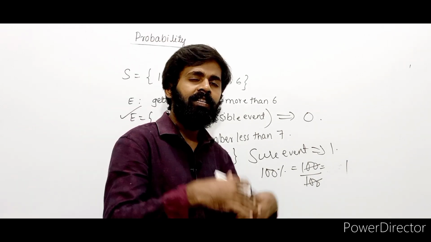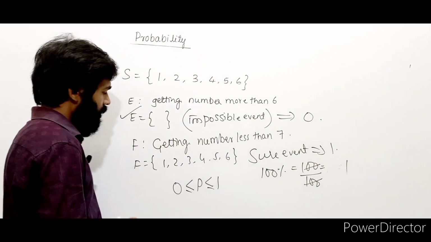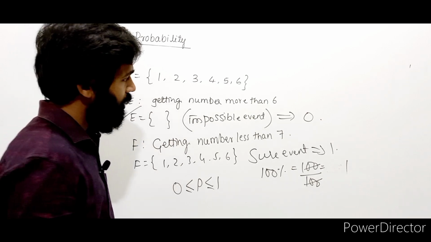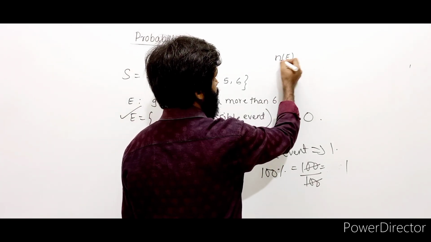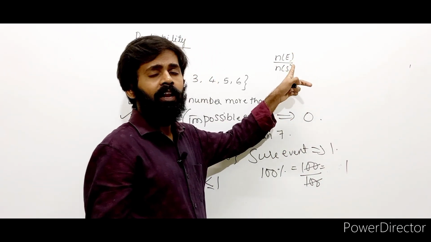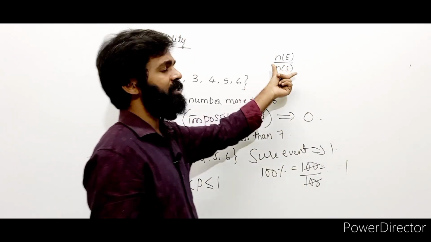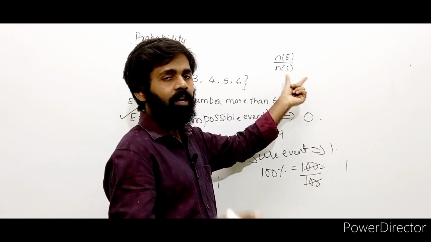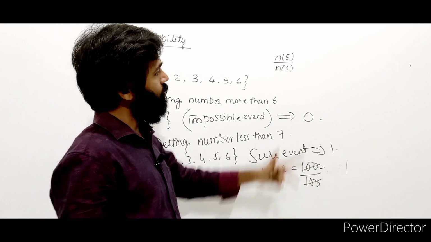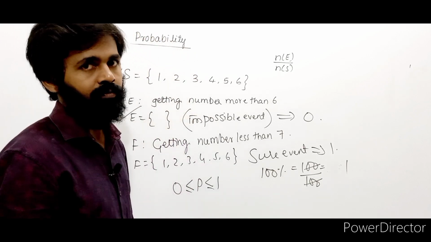And probability cannot be greater than 1. Why can it not be greater than 1? Because if you are taking the probability of an event E, or any event, you are writing n(E) divided by n(S). Tell me, are the elements in E more or the elements in S more? S is the sample space, it contains all the elements. So the elements in S are obviously more. So the denominator is always more. If the denominator is more, the value is less than 1. They may be equal, like in the case of a sure event, but it cannot exceed 1.